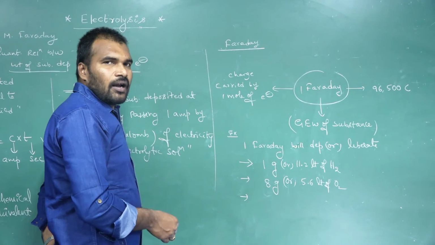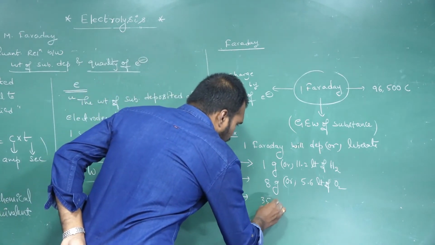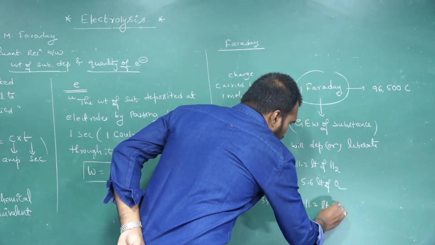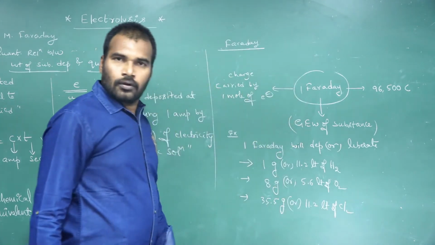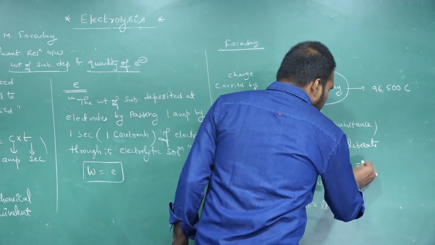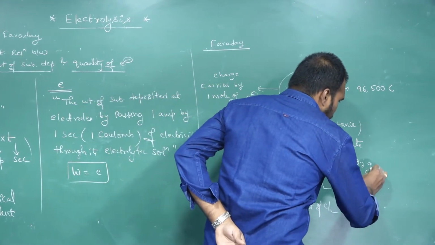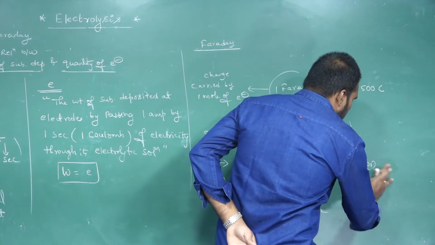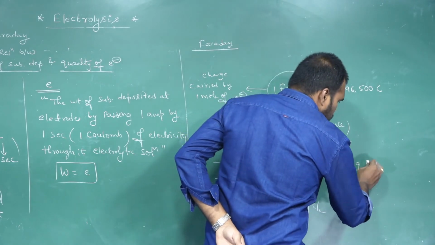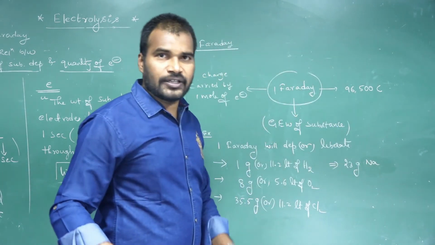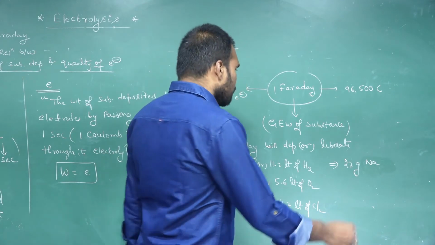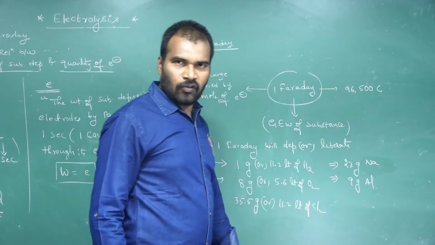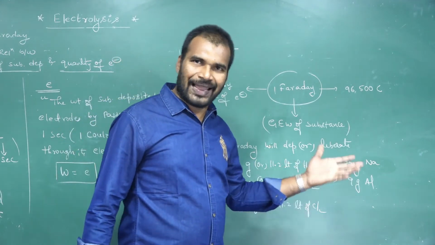always deposit... 1 Faraday always will deposit 35.5 grams or 11.2 liters of chlorine. Okay, and 1 Faraday always will deposit 23 grams of sodium. Why? Because sodium is always solid, it cannot exist as a gas. And it always deposits 9 grams of aluminium. Why? Because the gram equivalent weight of aluminium is 9 grams.